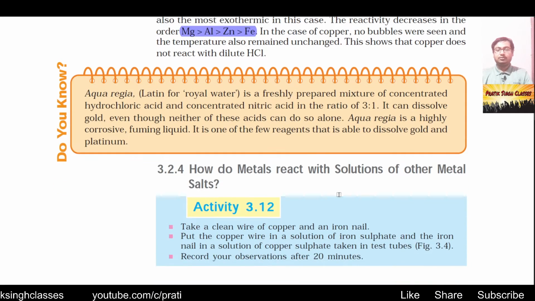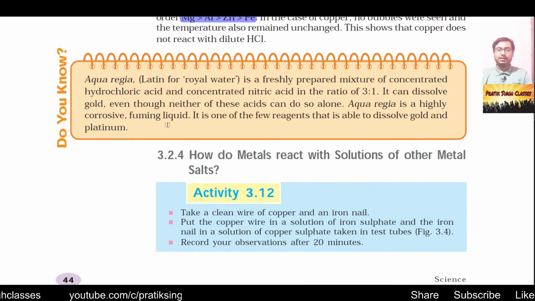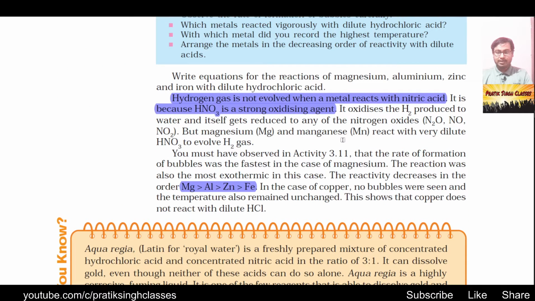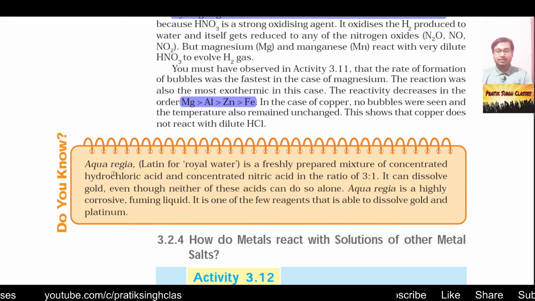Now coming to aqua regia. We have seen that hydrogen gas is not evolved when a metal reacts with nitric acid, but something different happens in the case of aqua regia.